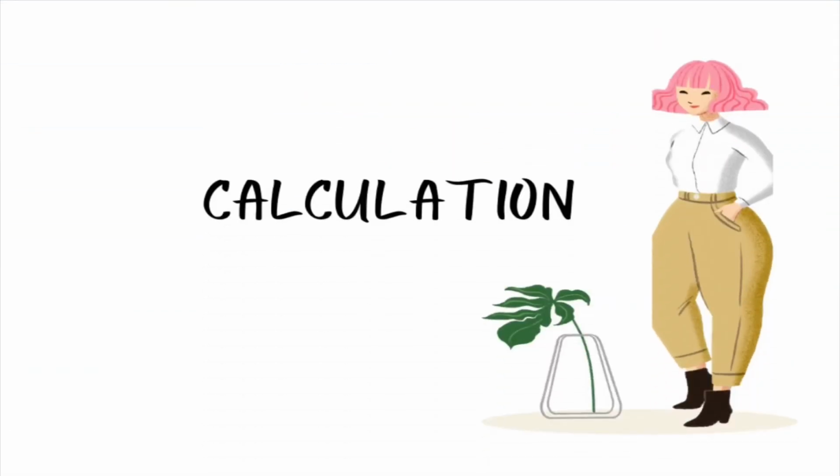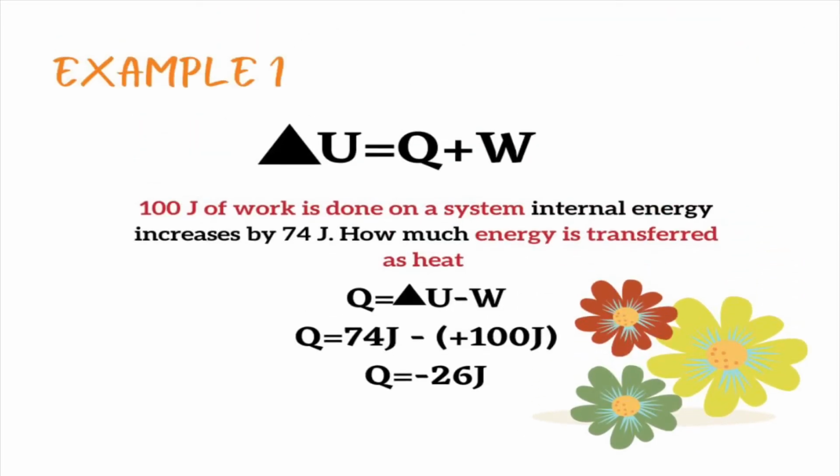Let's look at how we calculate the first law of thermodynamics using the formula delta U equals Q plus W. For example 1, 100 joules of work is done on the system. We know that work is done on the system, so work is positive. Internal energy increased by 74 joules. How much energy is transferred as heat? We use the equation, include the values given, and we get the answer, which is Q equals negative 26 joules.